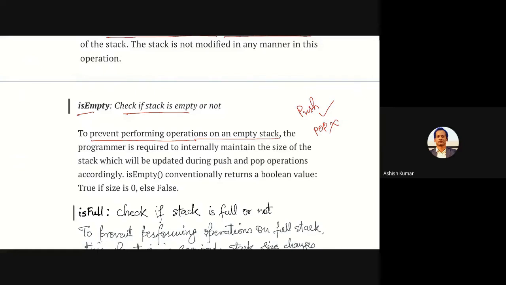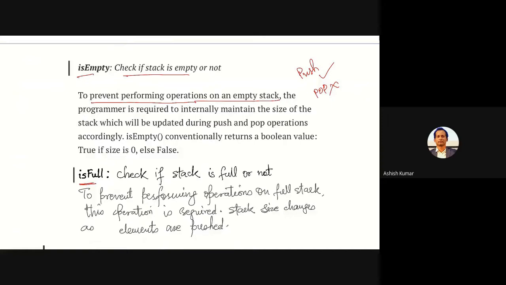We'll see. Then IsFull: if it is full, then you cannot. In this case, if you do push, it is going to fail because you cannot insert one more element because there is no space. But pop will be fine.